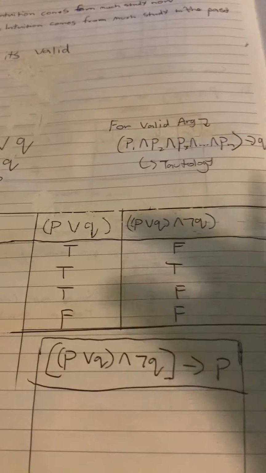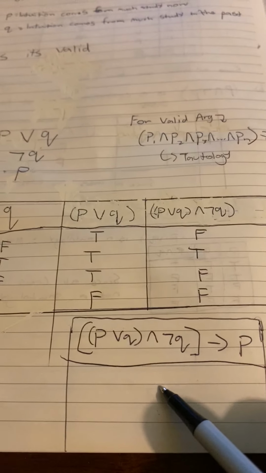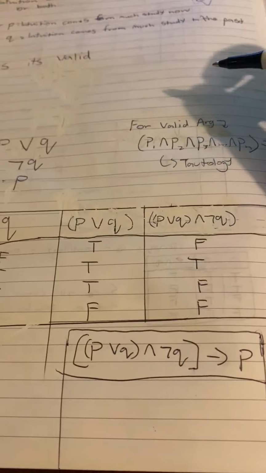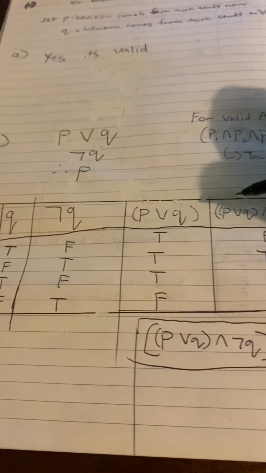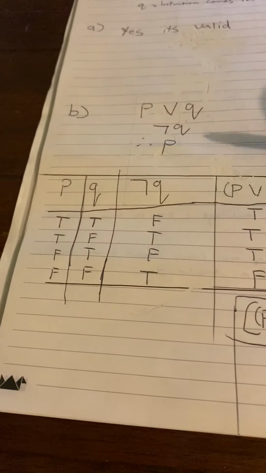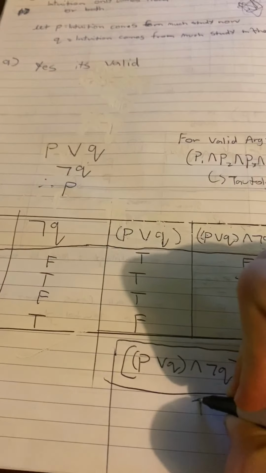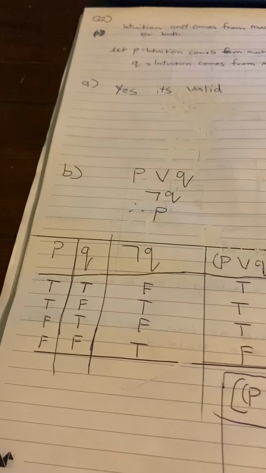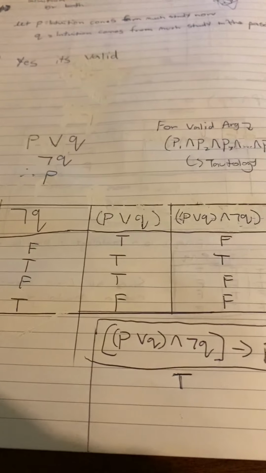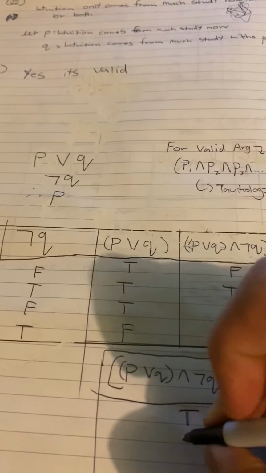So what we're going to do is we're going to look at this and we're going to figure out the rest of the truth table. So first things first, this one implies P, so false implies true, and that is true. False implies true, false and true. Yep, so then the next one is true implies true, which is true.